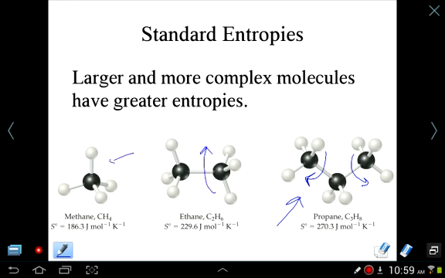So there's more motion possible. And that's why the more atoms you have on a molecule, the greater the entropy. You can see that the entropy is greatest for propane with 3 carbons versus ethane with 2 carbons versus methane with just 1.